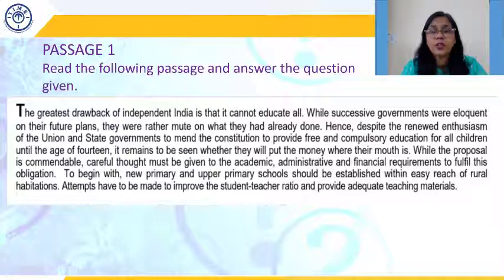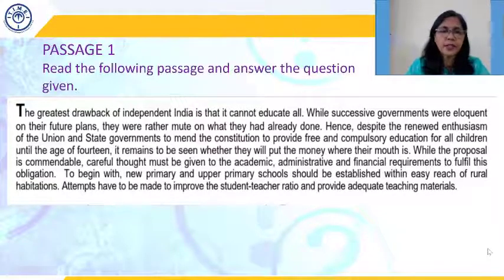So his focus is on education for the poor. Then the last sentence says, attempts have to be made to improve the student-teacher ratio and provide adequate teaching material. So again in this sentence, the author is making certain suggestions. One is to improve the student-teacher ratio.